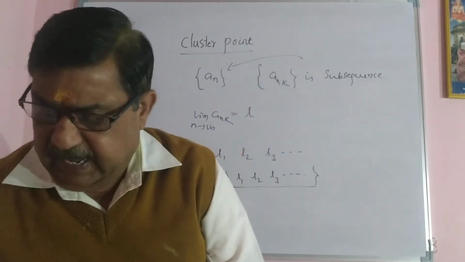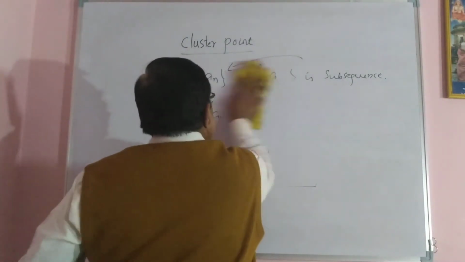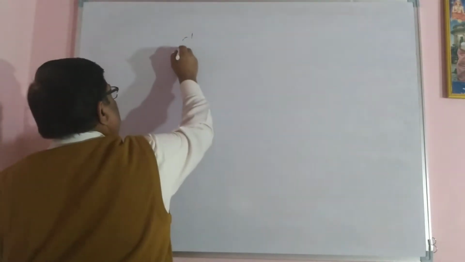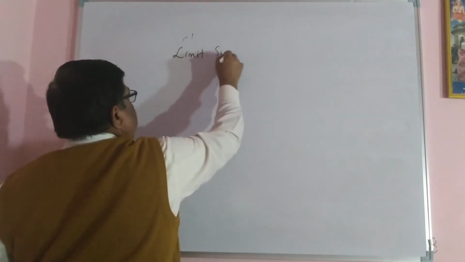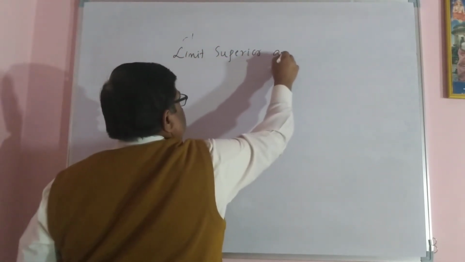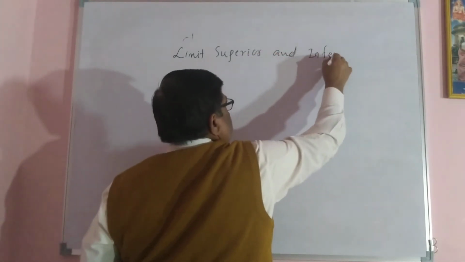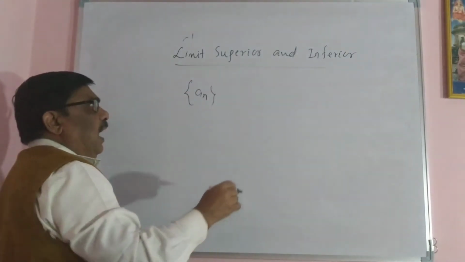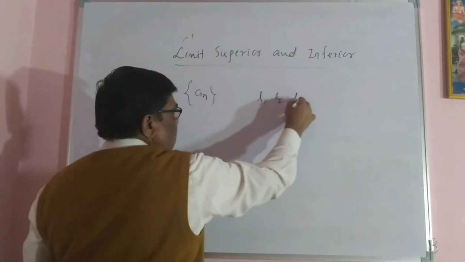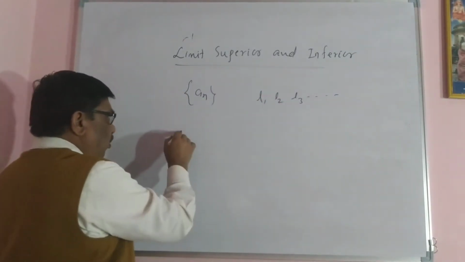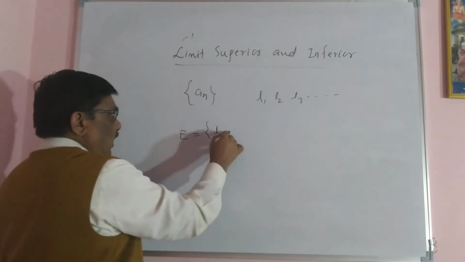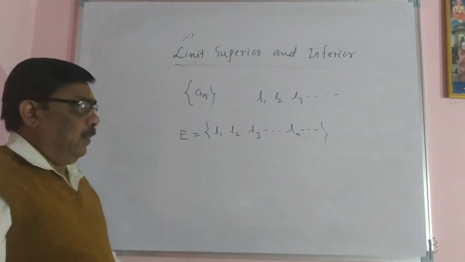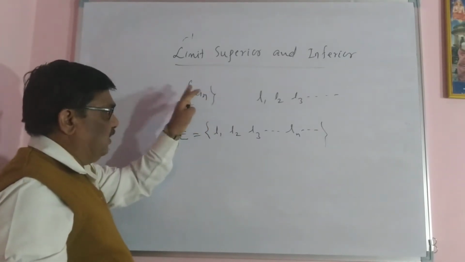Based on this, I would like to define some more terms, that is limit superior and limit inferior. Suppose an is a sequence that has cluster points L1, L2, L3 and so on, and E denotes the set of all these cluster points L1, L2, L3 and so on. E is the set of cluster points of the sequence an.